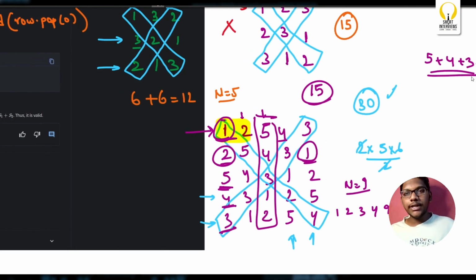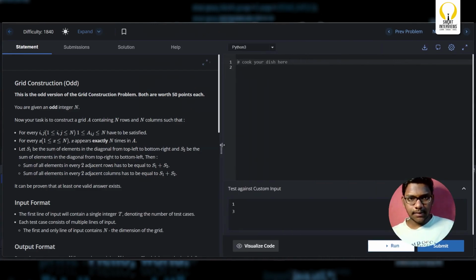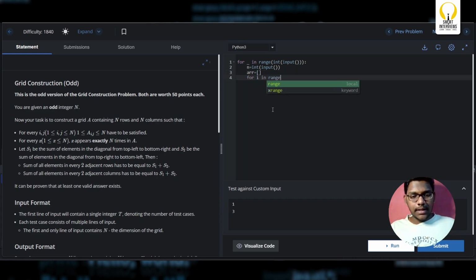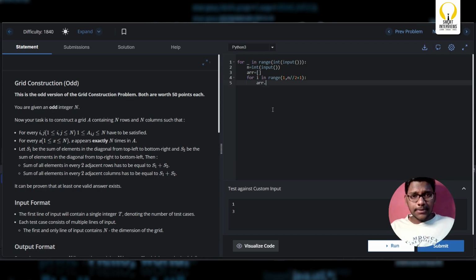Now how do you code it up? We'll quickly code it up, guys. For underscore in range int of input, I'll first read the value of n, which is n equal to int of input, and now I have to build the array. So how am I going to build that? For i in range 1 to n by 2, right? I have to consider all these values. Sorry, guys. array.append(i).